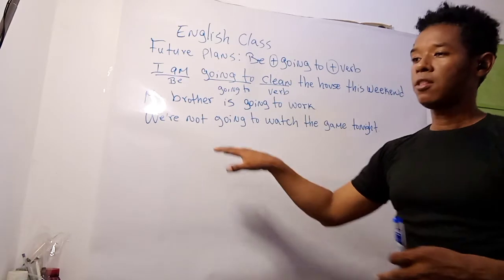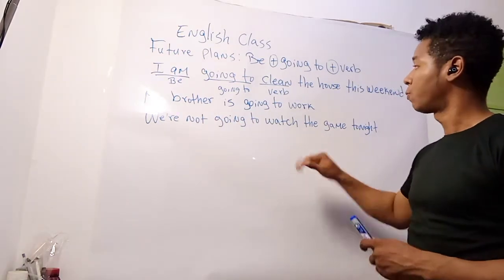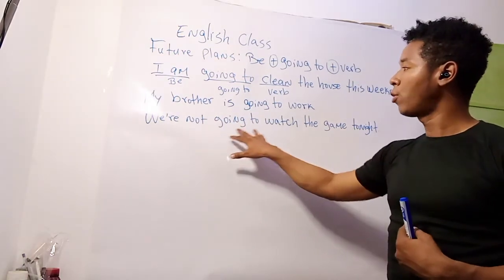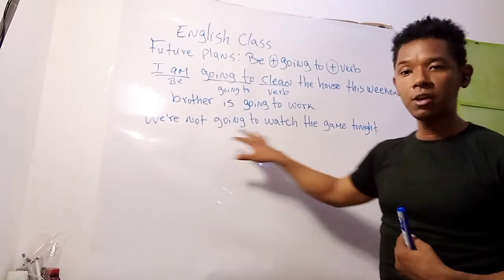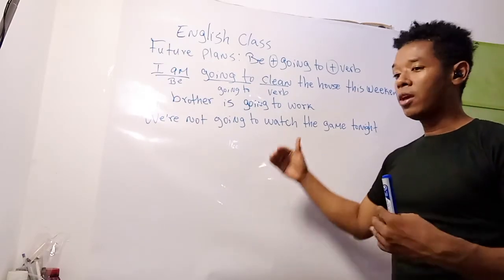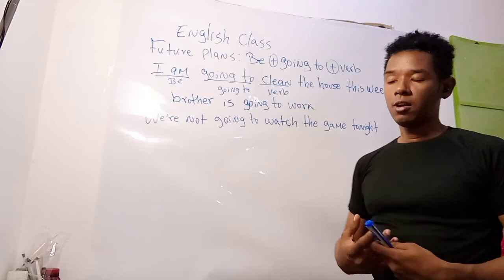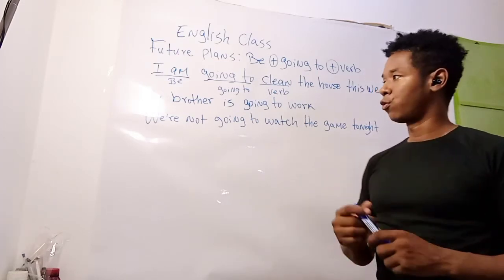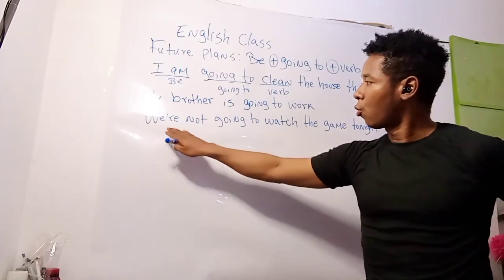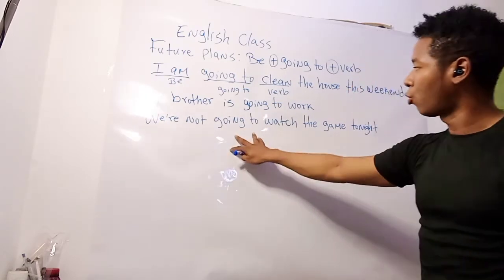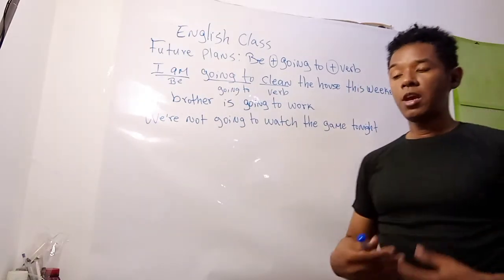It means that we're not planning to do so, because when we use going to with the form of be and another verb, we communicate our plans, our intentions for the future. So we use the negative form of be plus going to and another verb.